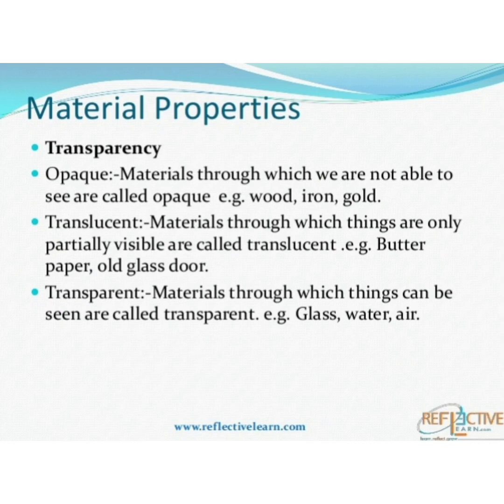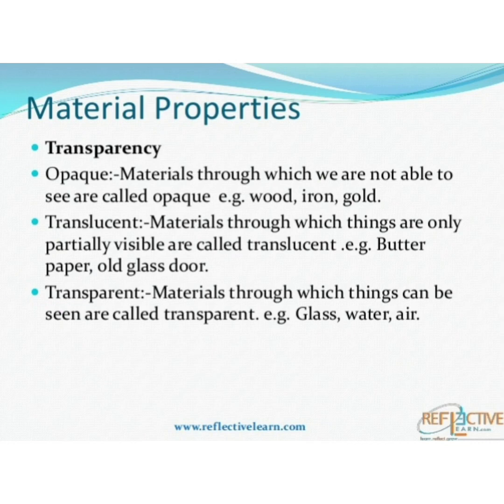Next, there are some materials through which we can see the objects but we cannot see through them clearly. The image is not clear. So we can say that there are materials through which we can see the objects partially and not clearly, and such materials are called translucent materials.